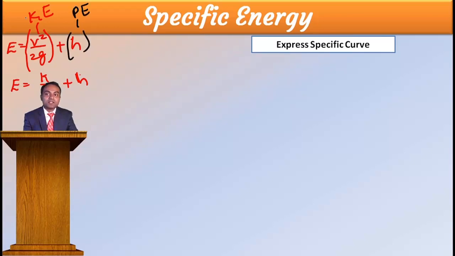What is the total energy? Total energy is kinetic energy plus potential energy.